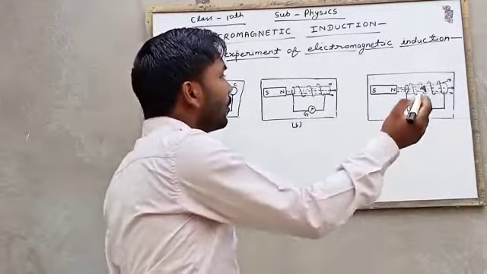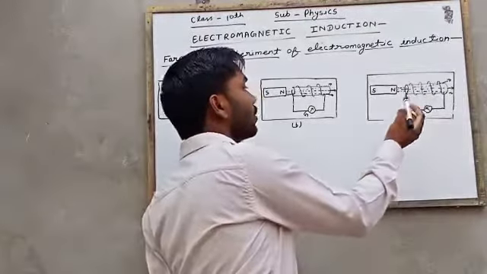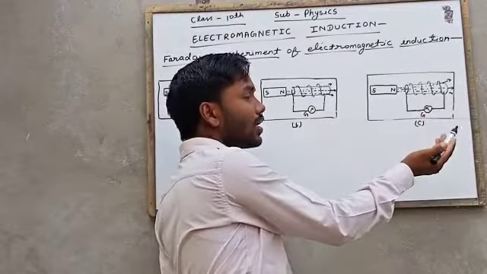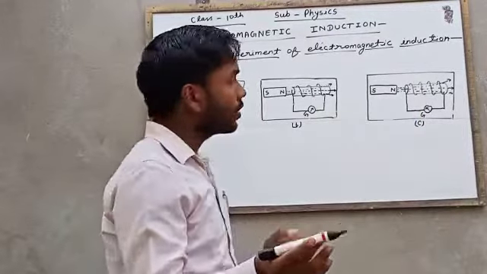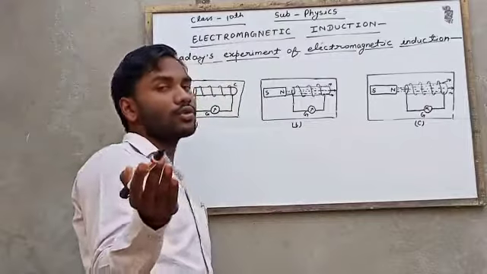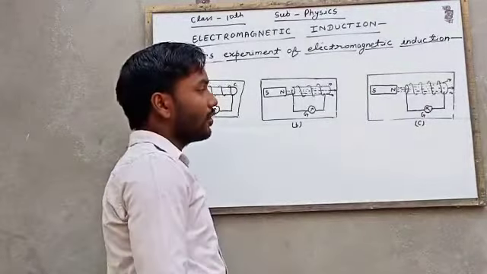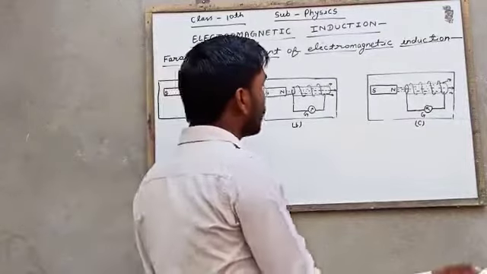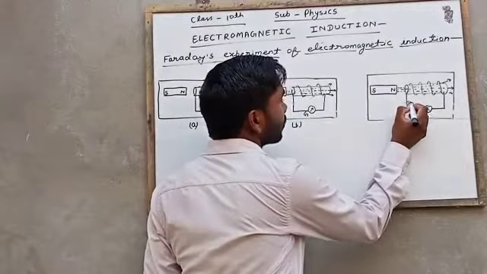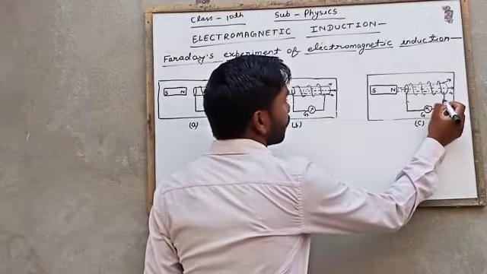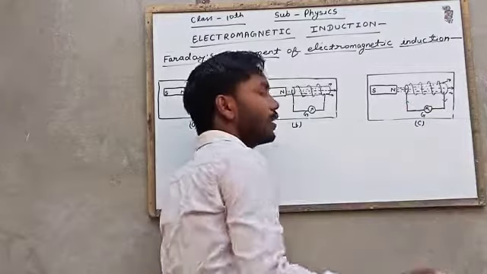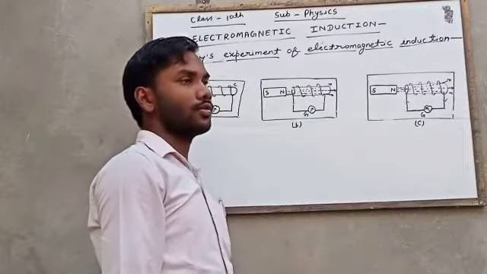When we move the magnet away from the coil, there will also be deflection in the galvanometer, but to the opposite side, meaning the current produced will be in the opposite direction.